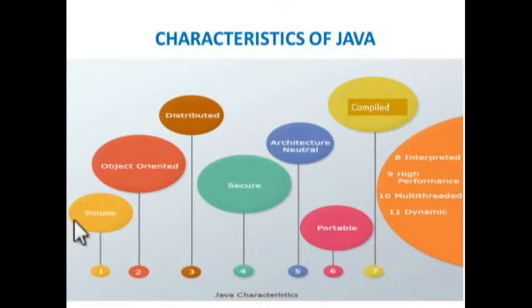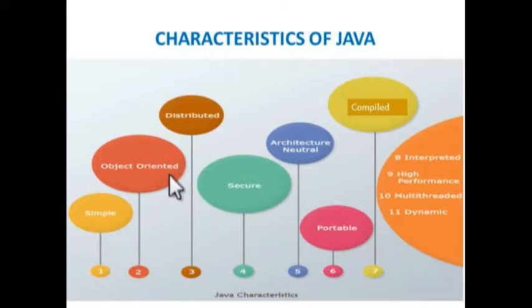First one is simple language. Java reduces the code, that is, in C and C++ several redundant code and unreliable code is there, and it will reduce those things. It does not use any pointers or operator overloading, so that it is very simple and familiar to people.